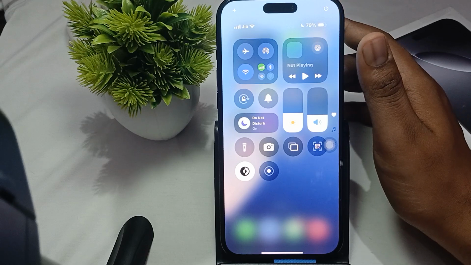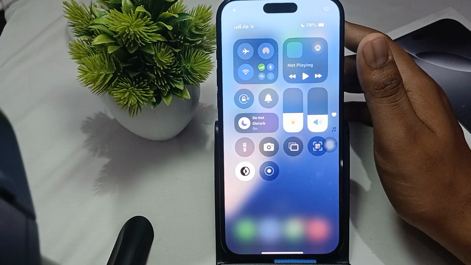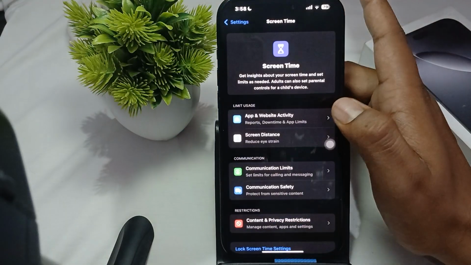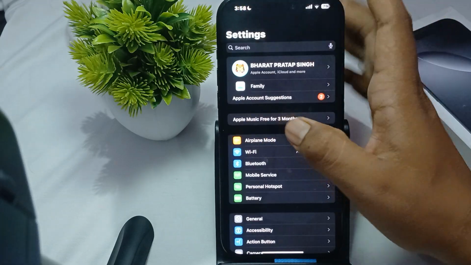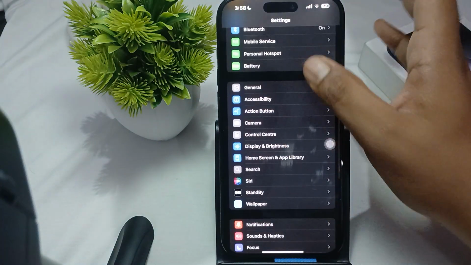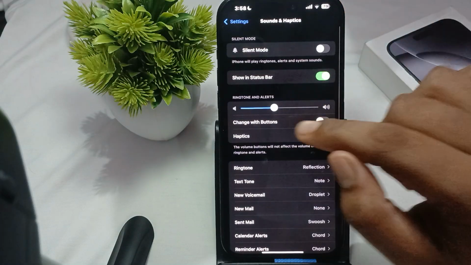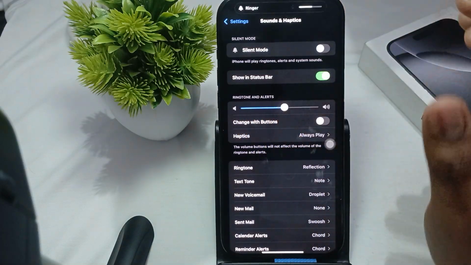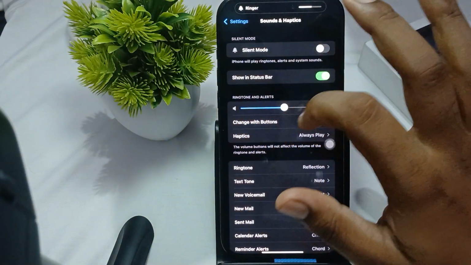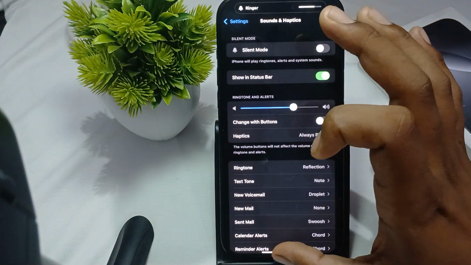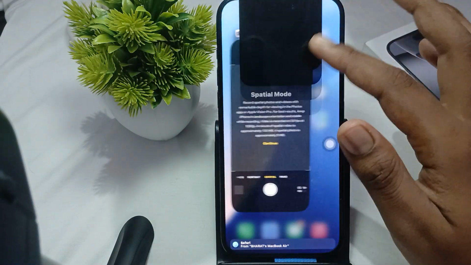Okay. And guys, another thing is you try to adjust the volume setting. For adjusting the volume setting, you move to the settings. In the settings, find the option of sound and haptics. So the sound and haptics is here, and you make sure that your volume is more than half of the bar. Okay, so you also check it again.